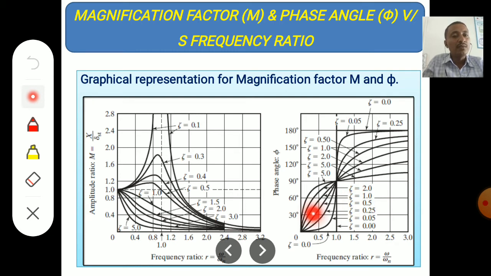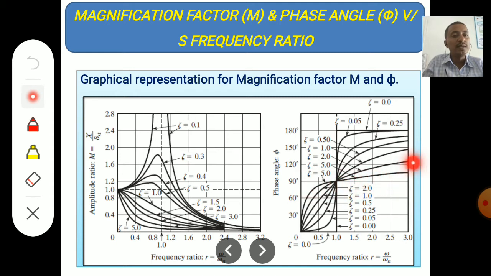With respect to that is the phase angle. Here also you can see that as the frequency ratio increases, the phase angle increases.